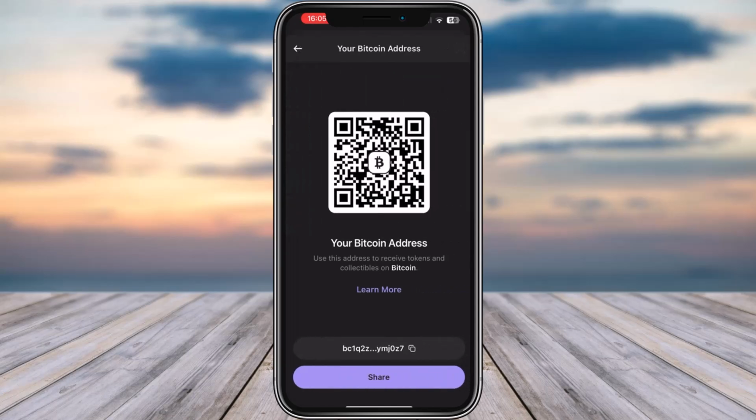You can share it, you can copy it, and you can share it with other people who would like to send you some, and that is it. So that's how you can do it.